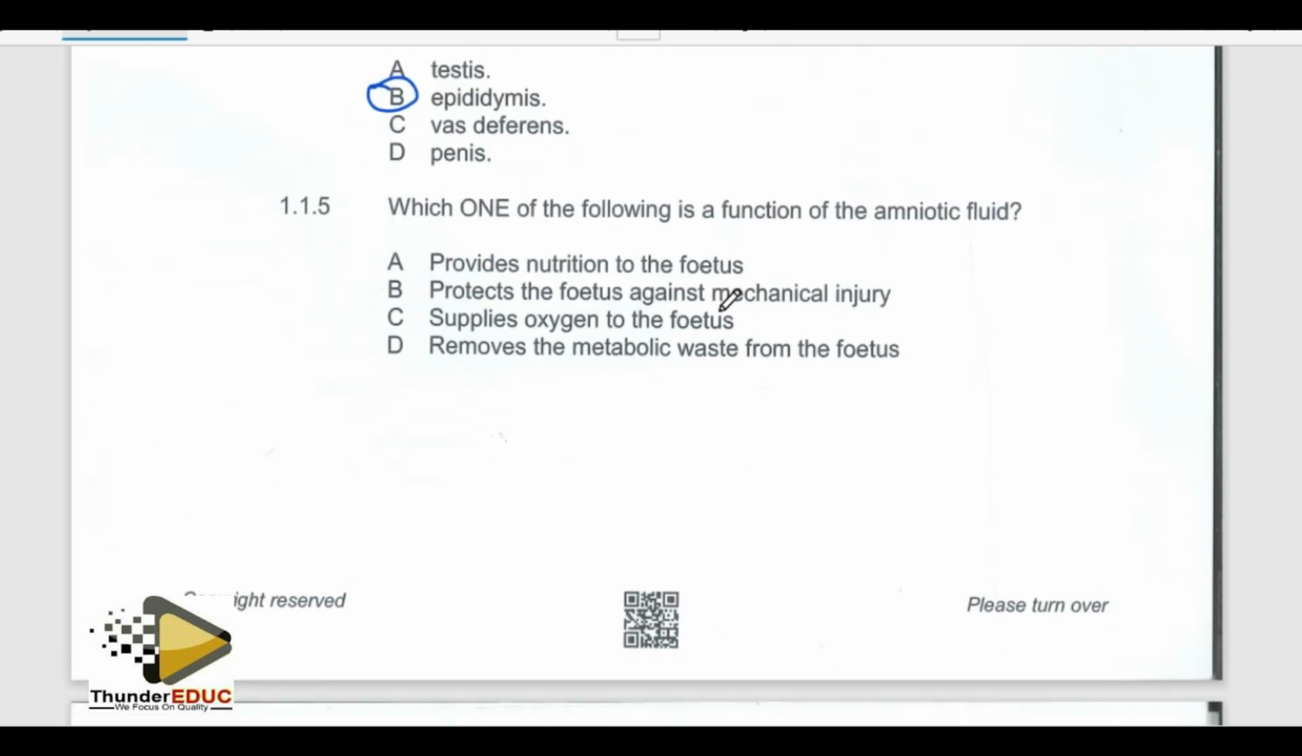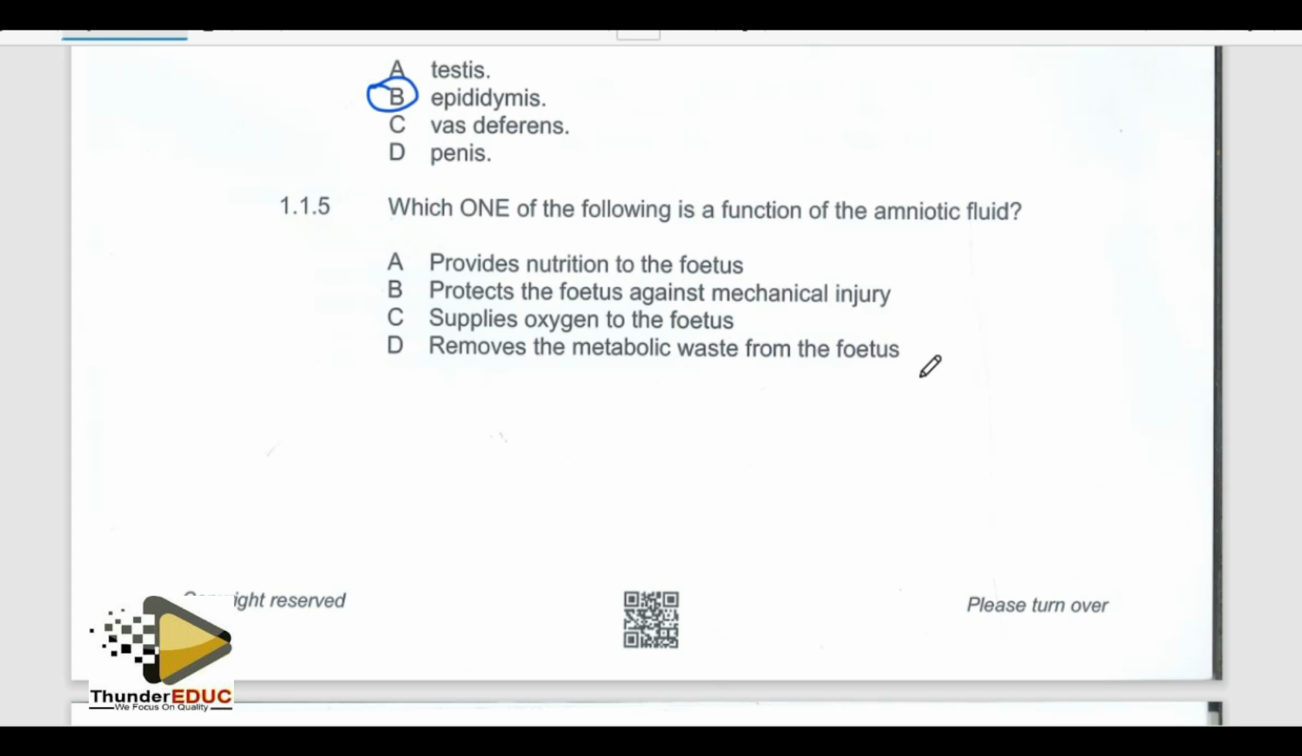Yes. Then we go to the next question. The next question is talking about which one of the following is a function of amniotic fluid. What's the function? Many students, I've seen, talk about amniotic fluid.